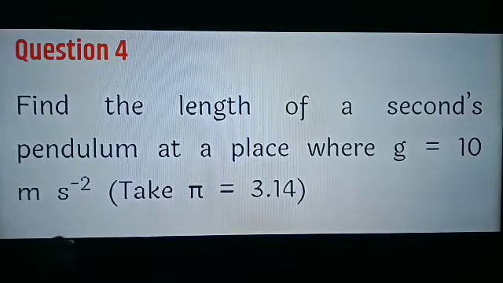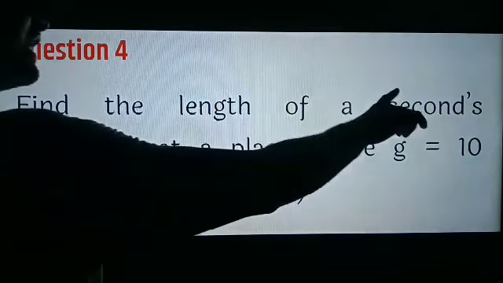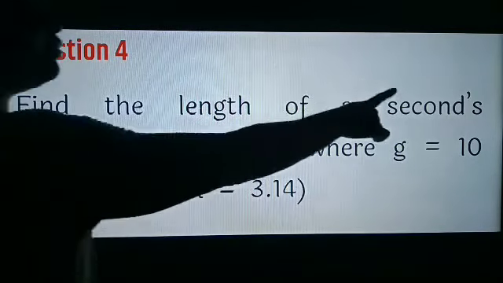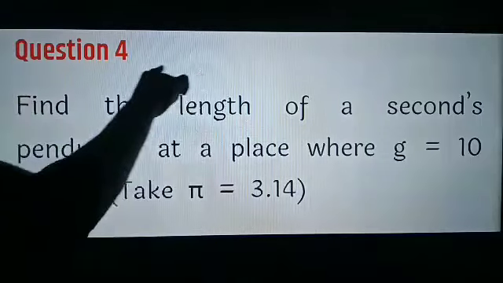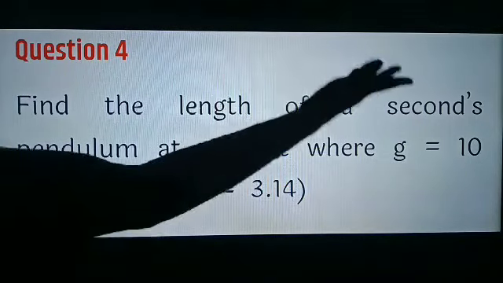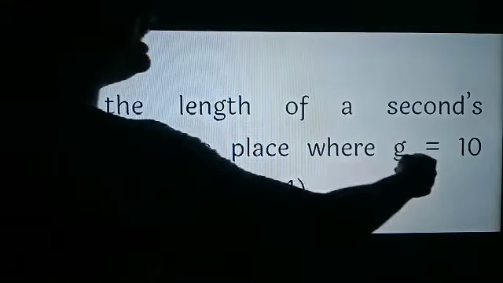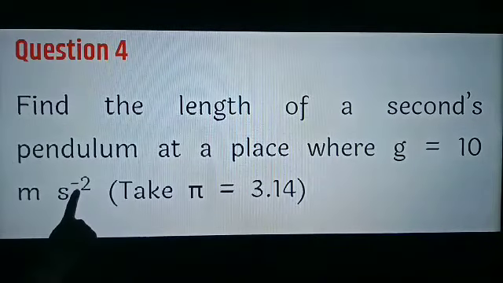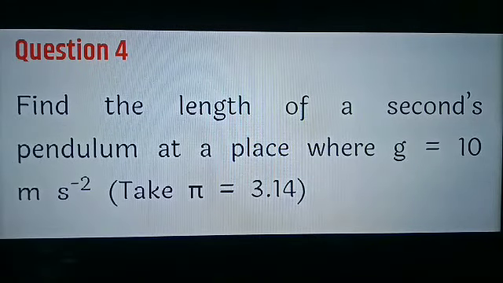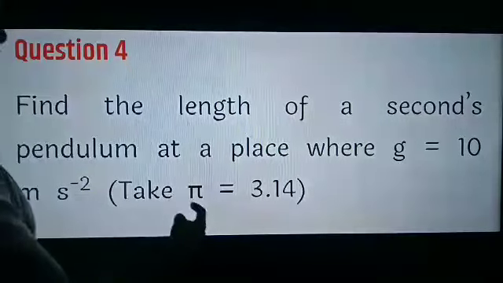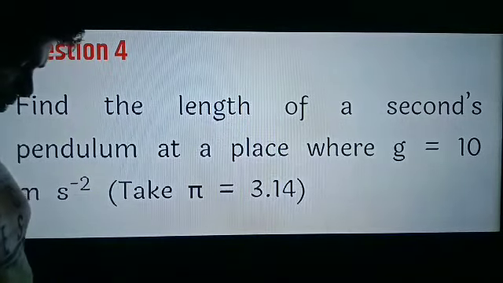Fourth question. Find the length of the seconds pendulum. So second pendulum means the time period will be capital T is equal to 2 seconds, at a place where G is equal to 10 meter per second square. Meter per second square is the unit of acceleration due to gravity. Take pi is equal to 3.14. Let's see the solution.